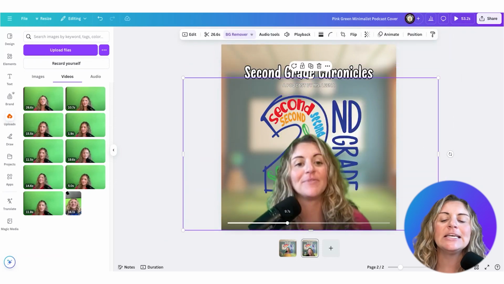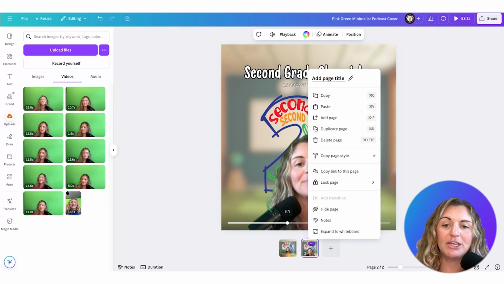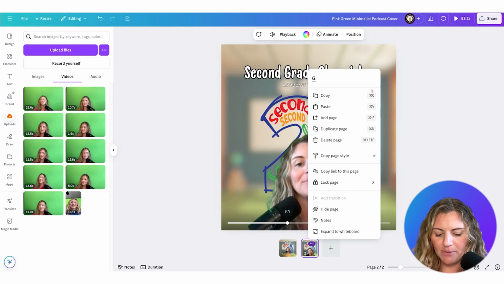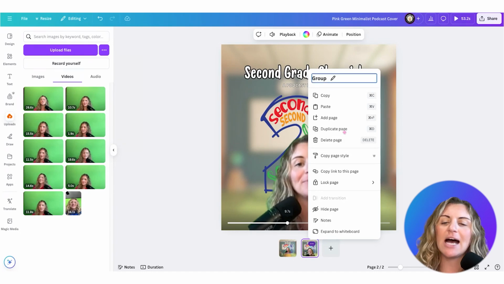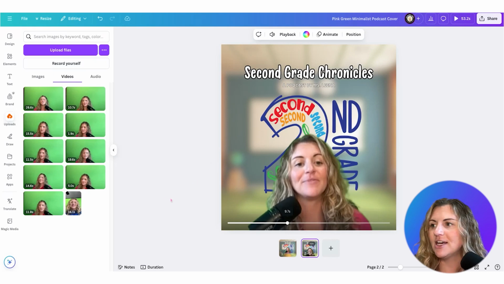Now, the nice thing about podcasting, and if I were doing this with my students, they would be sitting down doing an interview, or you could have your whole class doing it at once. And so I would take the pages, either doing bulk create and assigning the pages that way, or just going through and putting the page title like group 1. And you can have up to 50 collaborators at one time recording their content.